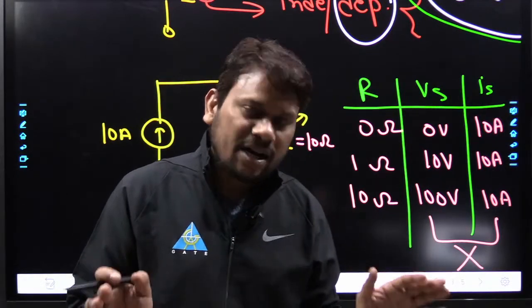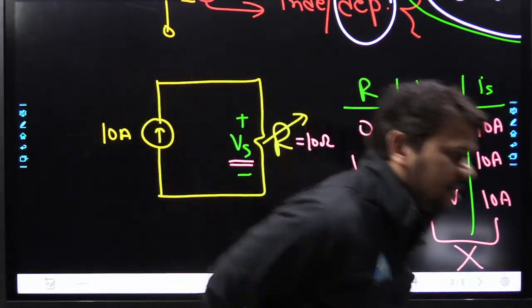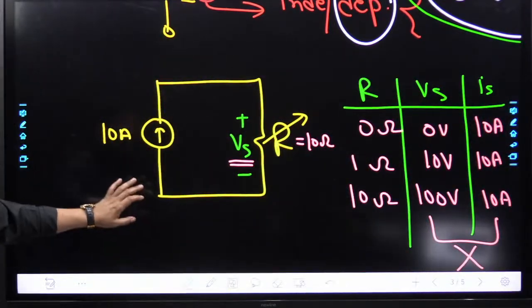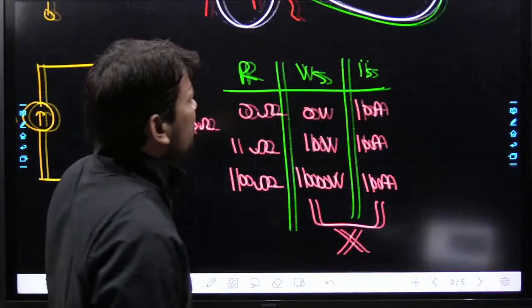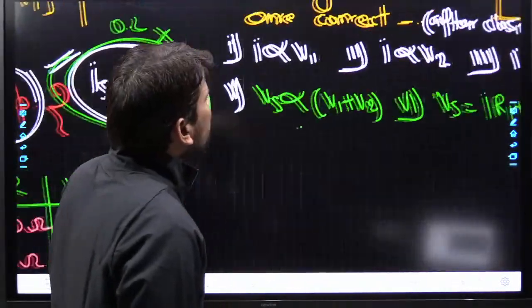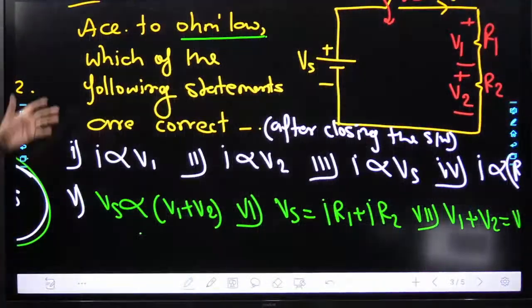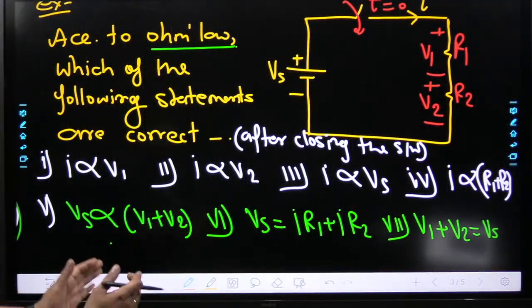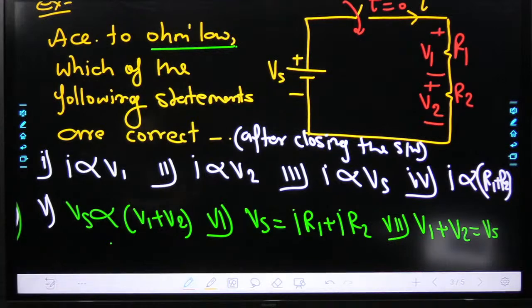Hopefully these statements are clear. Now tell me, all the points are clear? Very nice. Now we have got a lot of things related to Ohm's law. I want to ask you the same question again. Can you tell me how many statements can be correct according to Ohm's law?